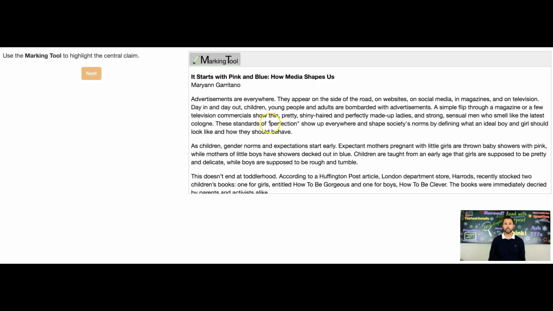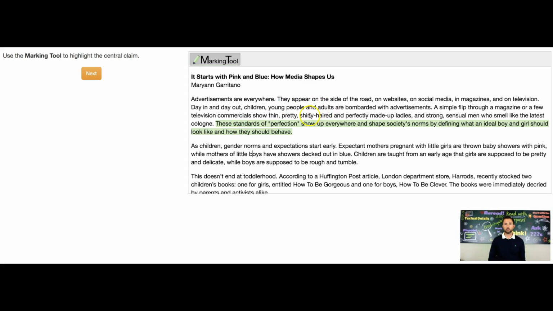So I'm going to point to it here and explain it. It says, these standards of perfection show up everywhere and shape society's norms by defining what an ideal boy and girl should look like and how they should behave. Okay, so I'm going to go ahead and mark this as the claim. What makes this a claim is that it is kind of a statement of fact, even though it's not factual, but the author is presenting this idea as a fact.